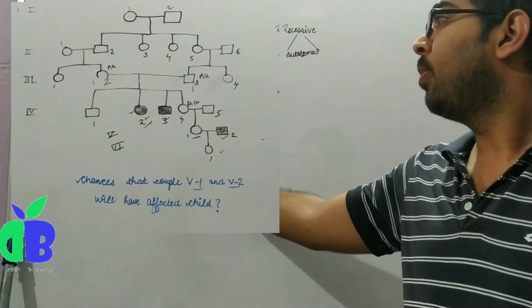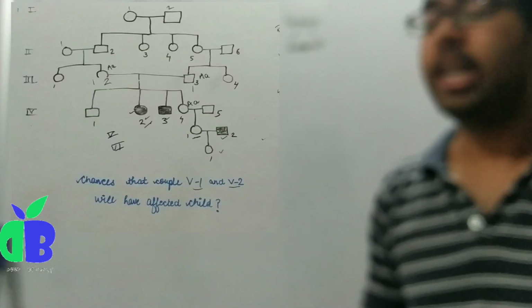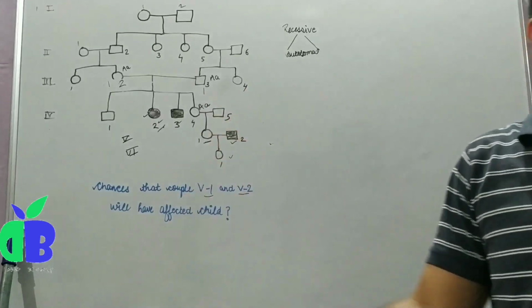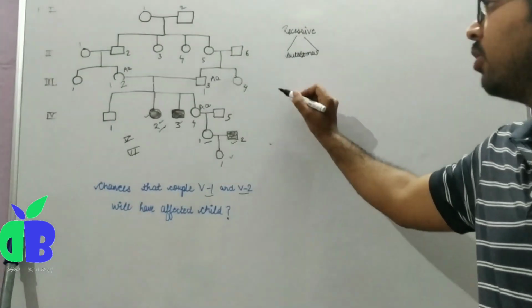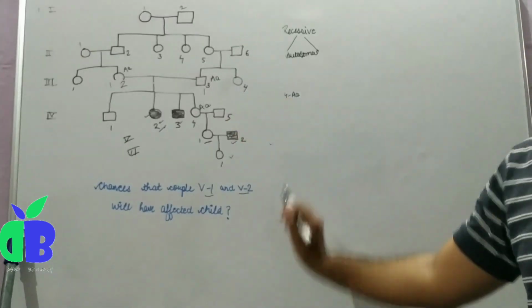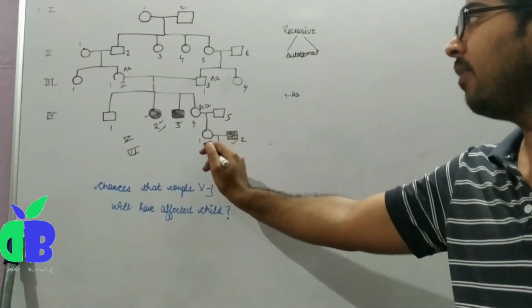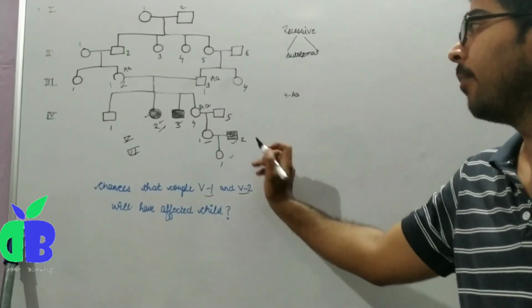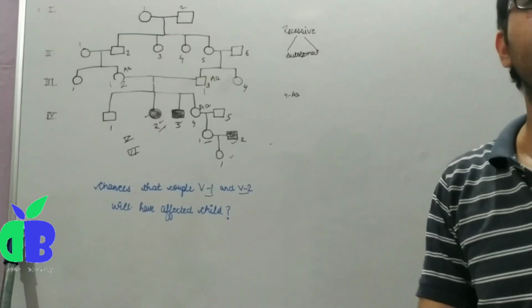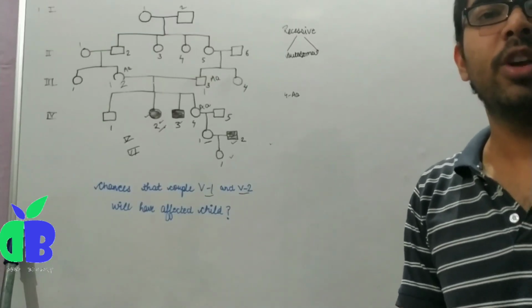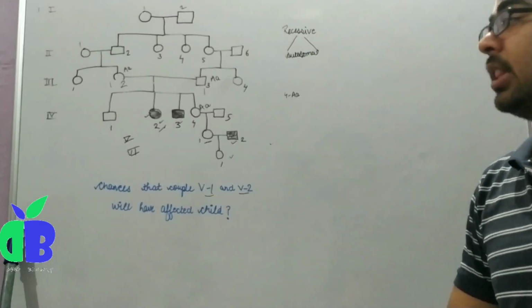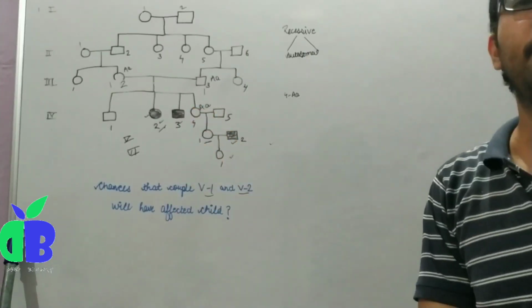Now we have to find the probability of 4-4 being heterozygous, because when it is heterozygous, it will pass the allele to 5-1, and then to 6-1, so that the disease is found in the offspring and we get an affected child.